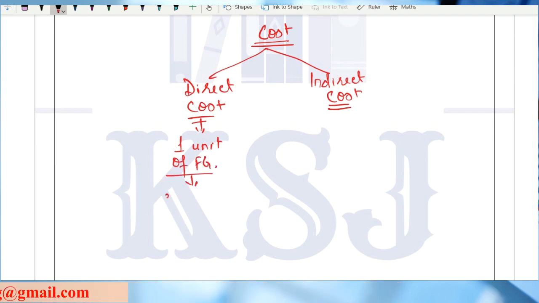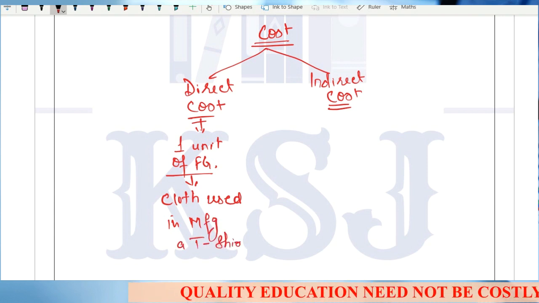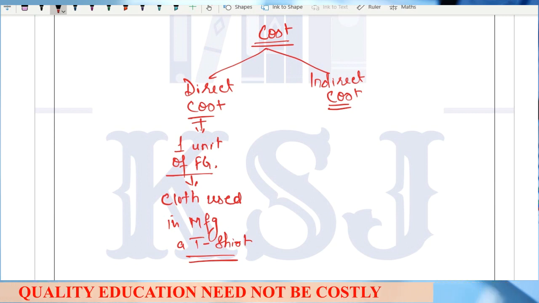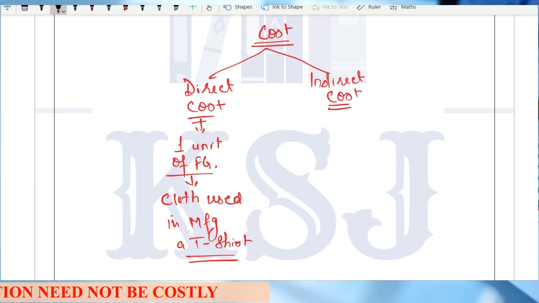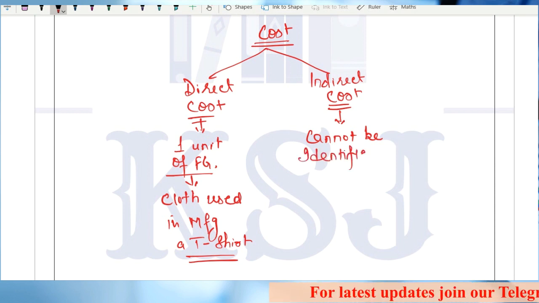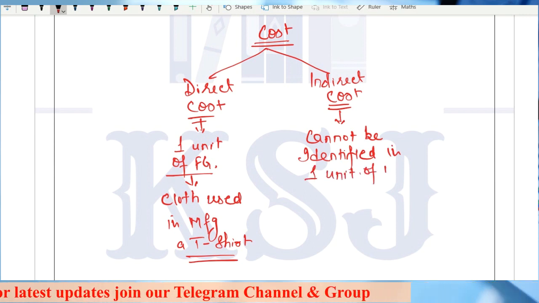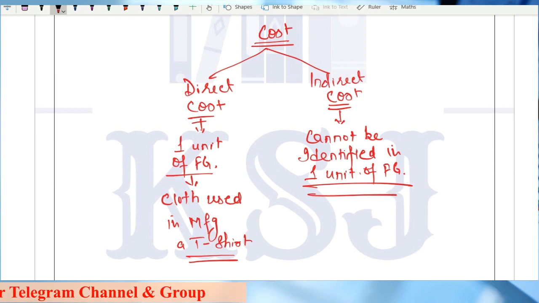Like cloth used in manufacturing a t-shirt. You can accurately identify the quantity of the cloth used and the price of the cloth used. What is indirect cost? Indirect cost is that cost which cannot be identified in one unit of finished good.